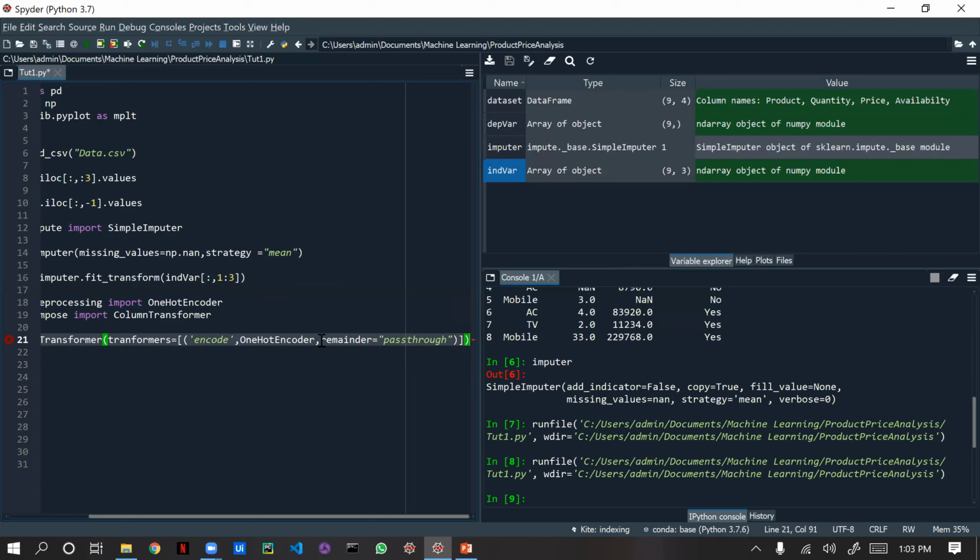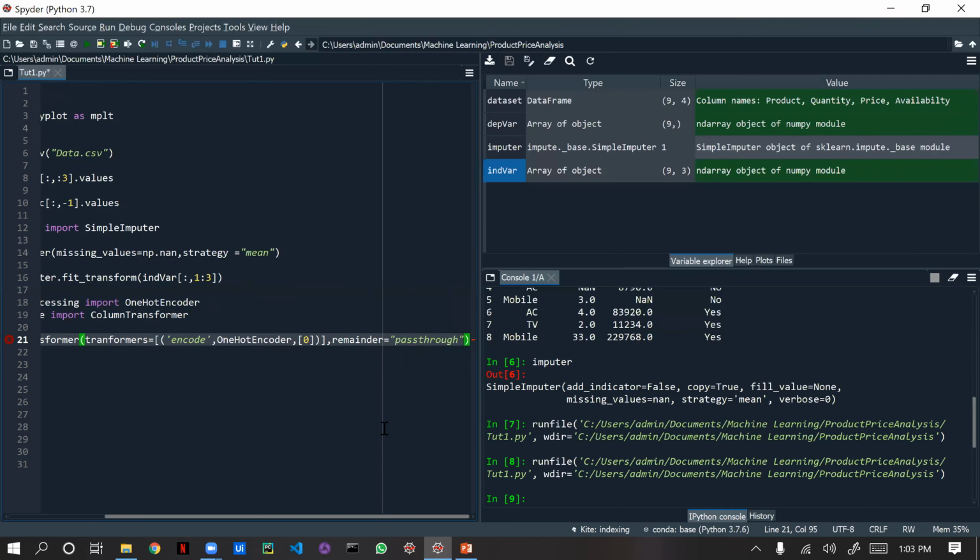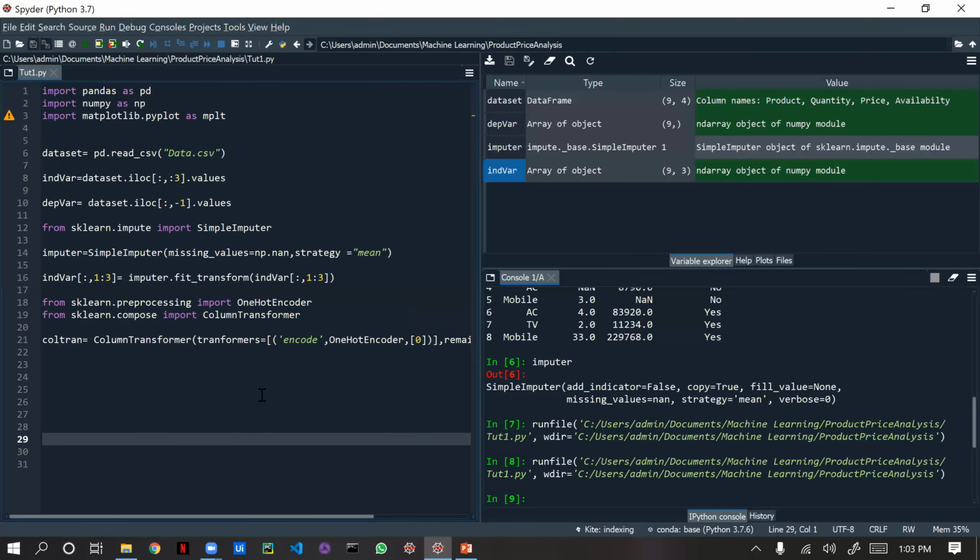Oops, I gave this comma here. Okay, we need to close this, that's why it's throwing an error. What error is it throwing? Invalid syntax. Okay, we'll delete this comma and give which column we need to convert. And we'll close the tuple and we'll close the list also. Now it is perfect, I think. Correct? Yeah, there is no error.